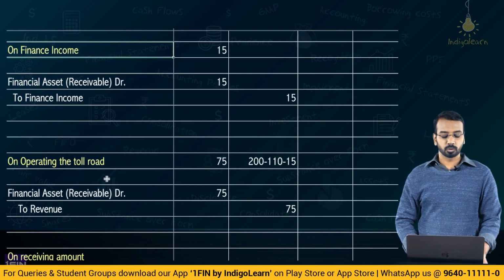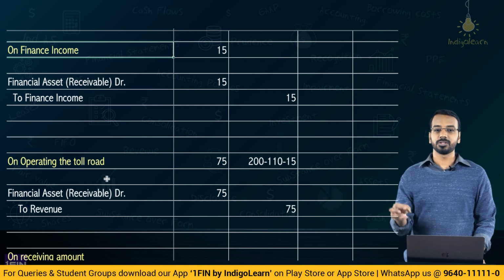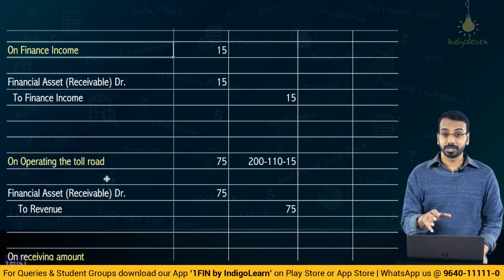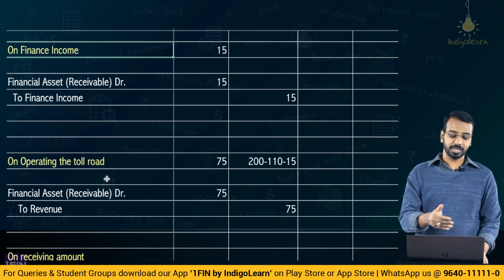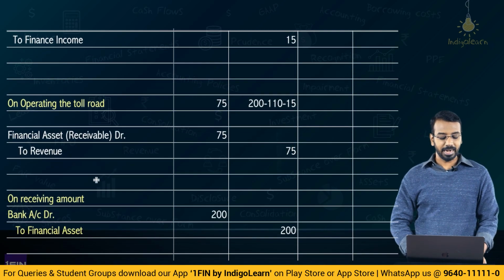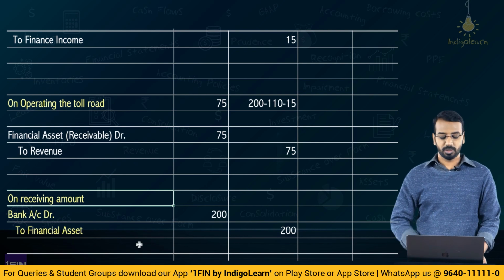Then, on operating the toll road, based on the value of services provided for the operations, right? So, when you are operating the toll road, what is the fair value of service provided? Based on that, you can recognize the revenue, and whenever you receive the amount over that period, you will recognize the revenue. This is the first part.